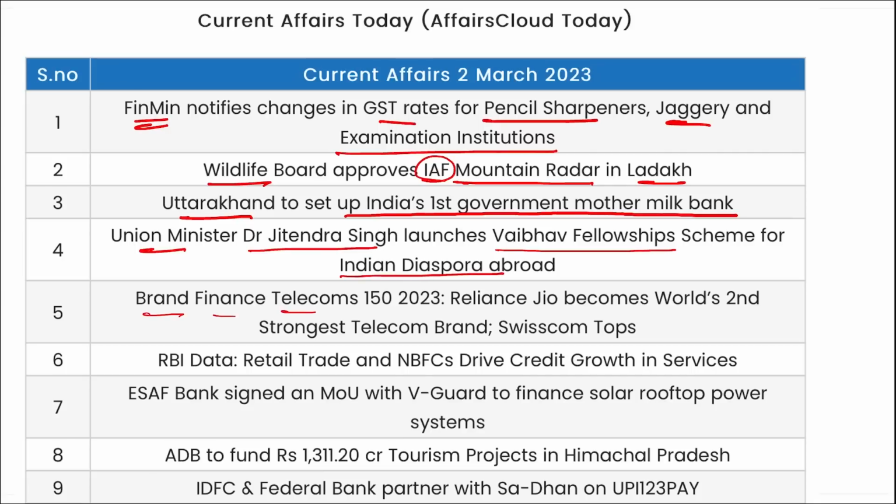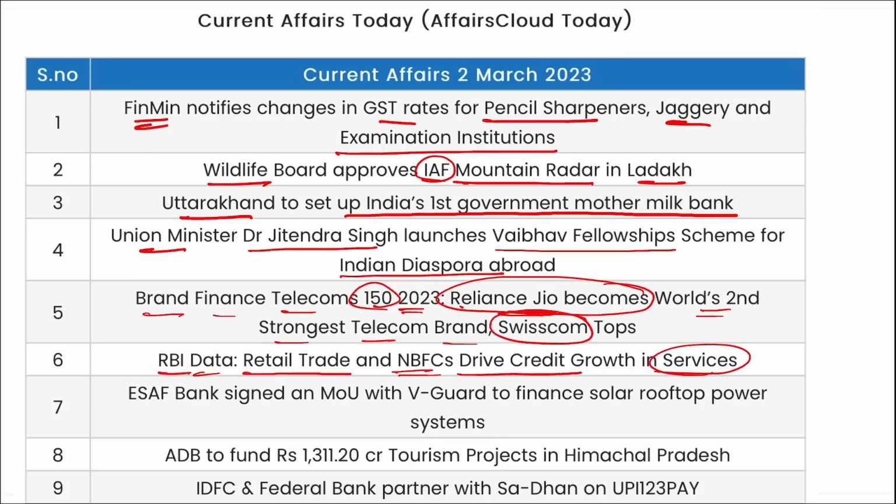Brand Finance Telecom 150 2023 report was released, and in this, Reliance Jio became the world's second strongest telecom brand, and Swisscom has topped here. And remember, Reliance Jio has topped in Asia also. RBI data shows that retail trade and NBFCs drive credit growth in the service sector. ESAF Small Finance Bank has signed an MOU with Vidgard to finance solar rooftop projects.